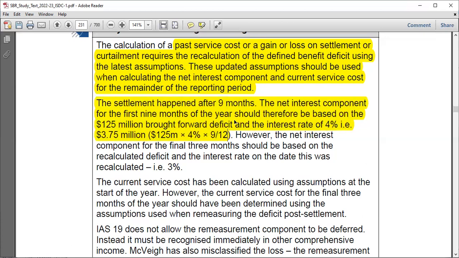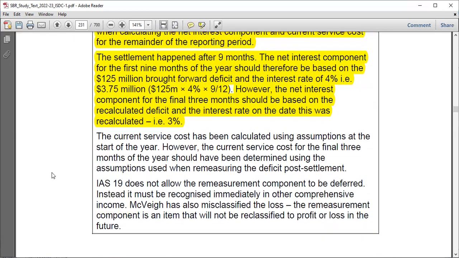But we are told that just after that settlement, this rate changed from 4 to 3. So the net interest component for the final 3 months should be based on the recalculated deficit and the interest rate on that date, right? So it was 3%, right? So you really need to base it on that 3%, but not 3% times 125. No, it should be based on the new value of the obligation, right?